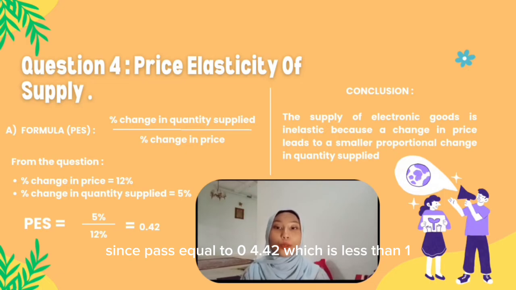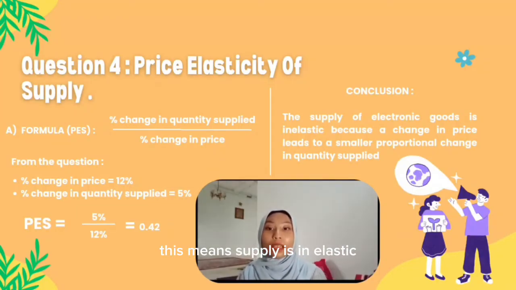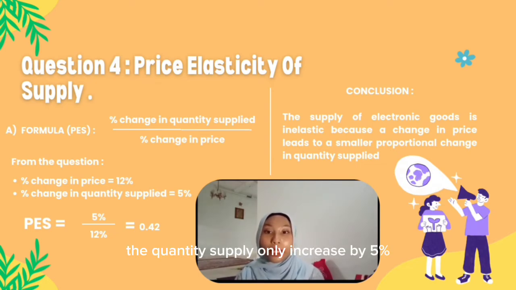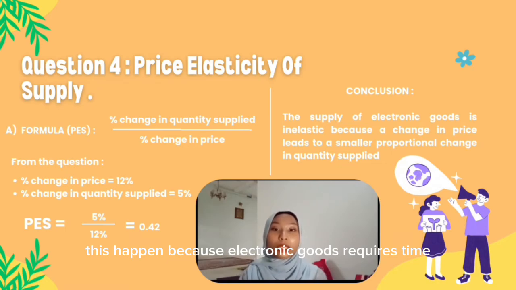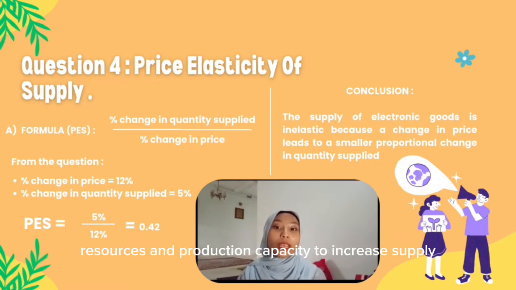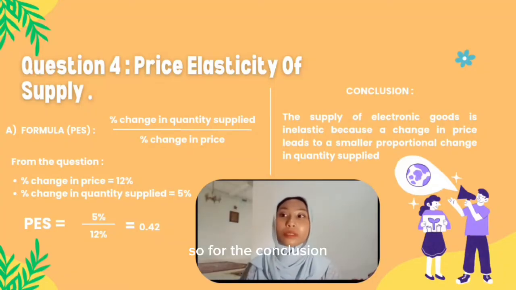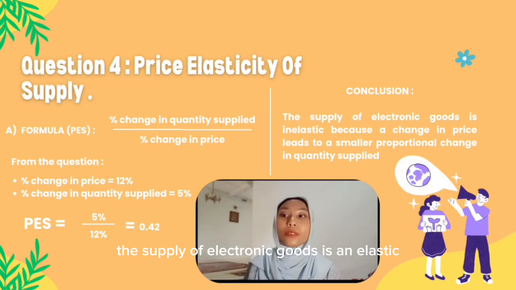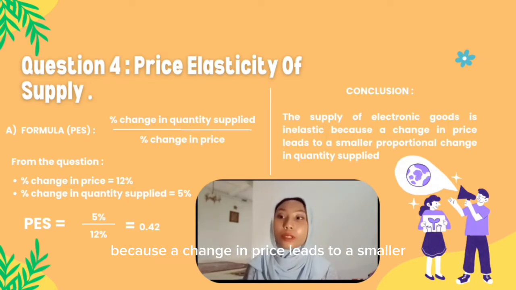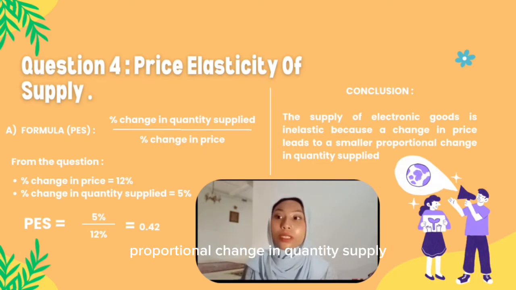Since PES equals 0.42, which is less than 1, this means supply is inelastic. When price increases by 12%, the quantity supplied only increases by 5%. This happens because electronic goods require time, resources, and production capacity to increase supply. So for the conclusion, the supply of electronic goods is inelastic because a change in price leads to a smaller proportional change in quantity supplied.